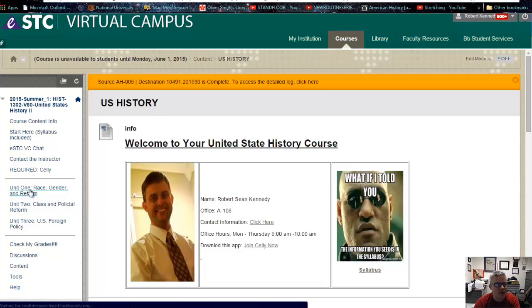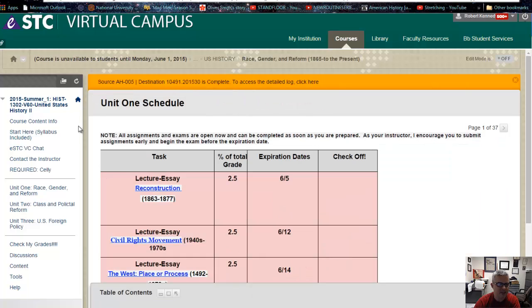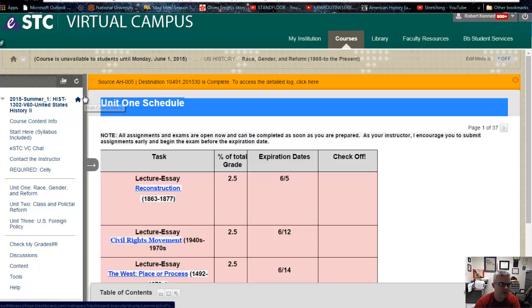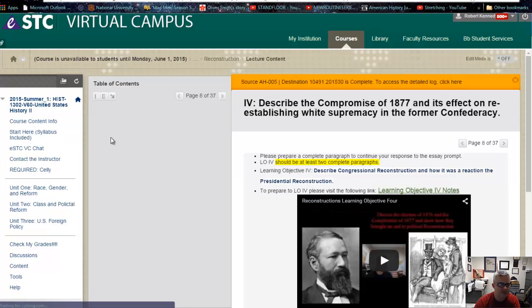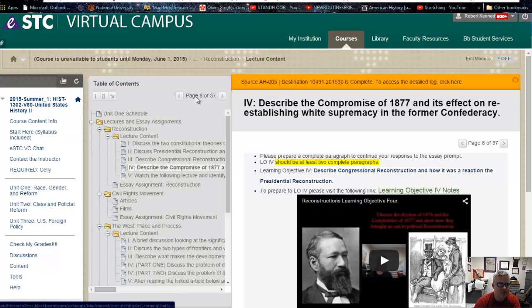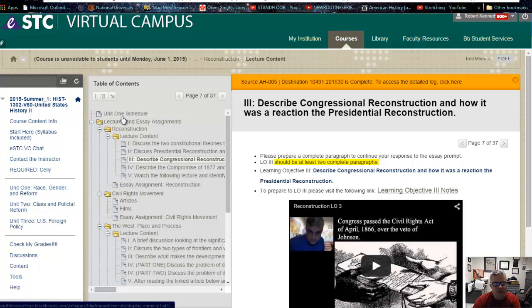Okay, so let's go to Unit 1. Again, if you open up Unit 1 and it looks like this, there's a problem. You want to open it up and make it look like, oh, how do I get back there? Oh no, how do I do this? Oh, I see what happened. There we go. Okay, so these little devices right here, you can close this up, you can make it big, you can make it small. So it's all right here.